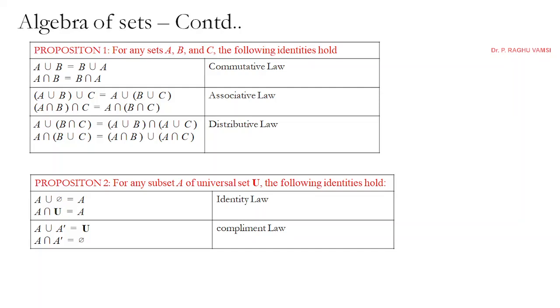A union null, that is the empty set, is equal to A, which is called the identity law. A intersection U, that is the universal set U, is equal to A, which is also called the identity law. Complement law: A union A dash is equal to the universal set U. A intersection A dash is equal to null, because you will not find anything in common between a set and its complement.